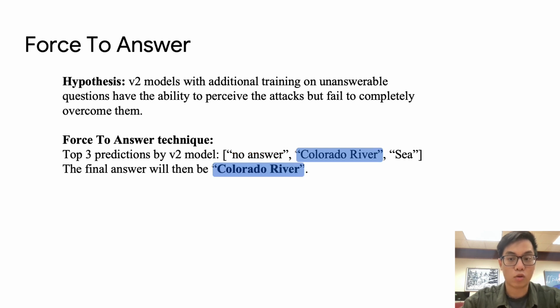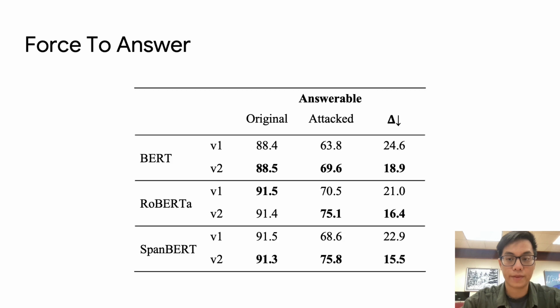Will this technique improve the robustness of V2 models? The answer is yes, significantly. You can see that from the table in this slide. The robustness of V2 models is improved significantly with the force to answer technique.